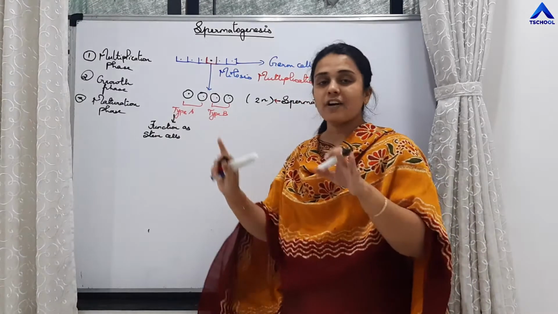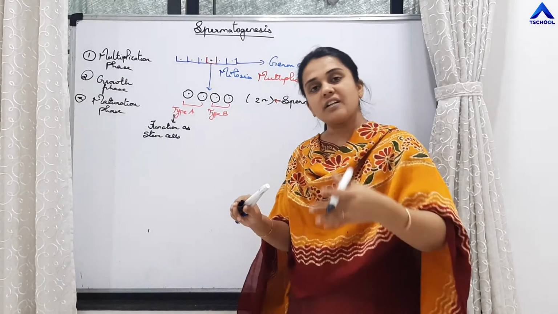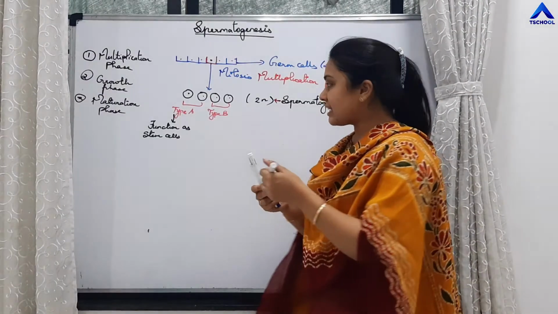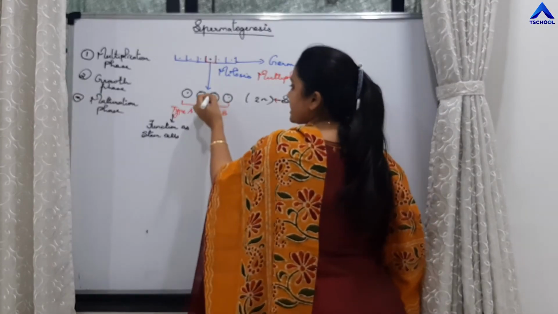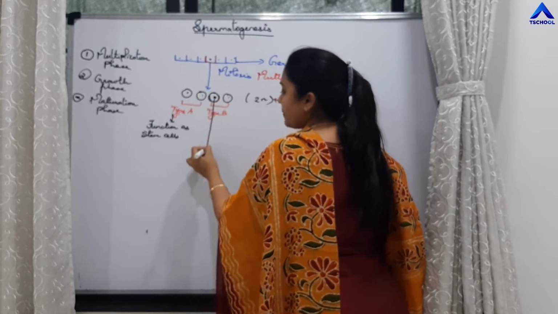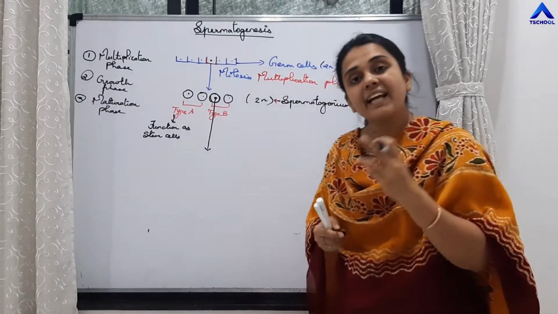So these are functioning as stem cells. Those will undergo mitosis to produce further more spermatogonium.